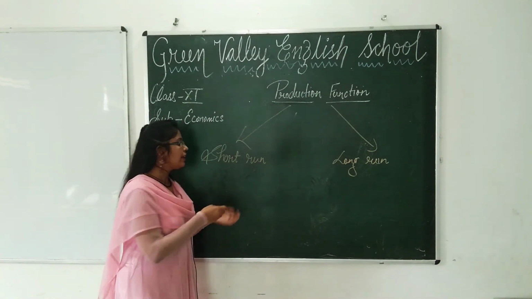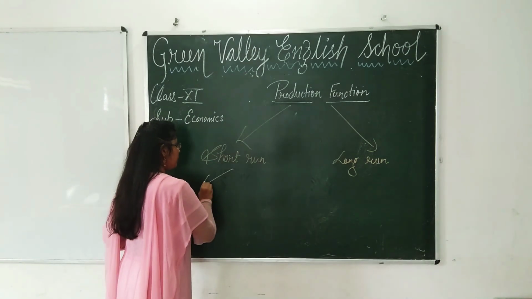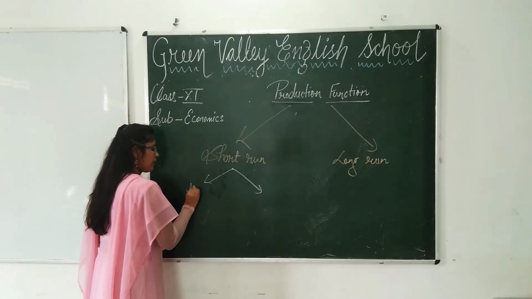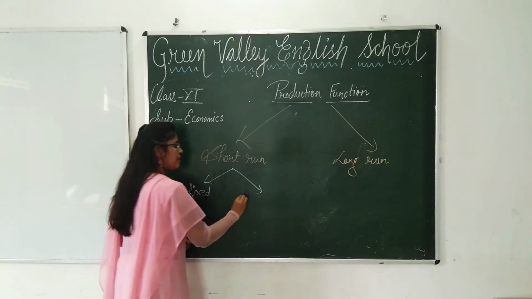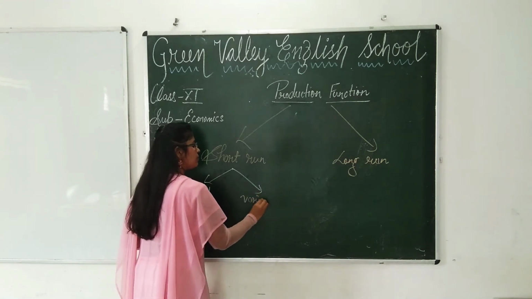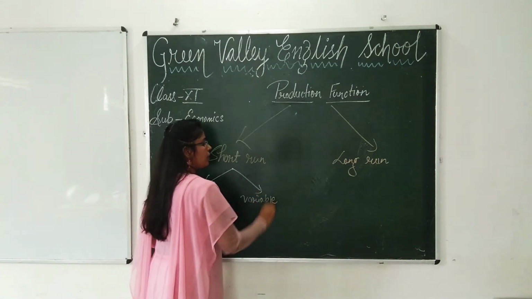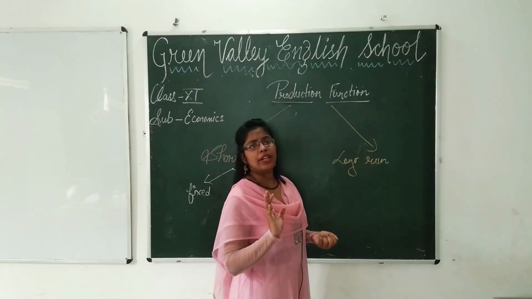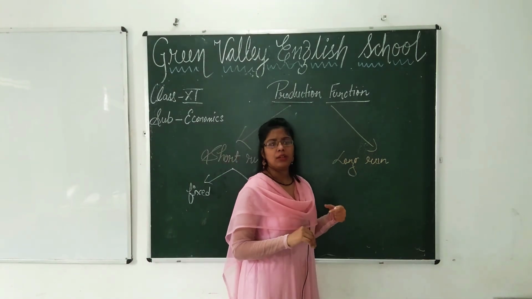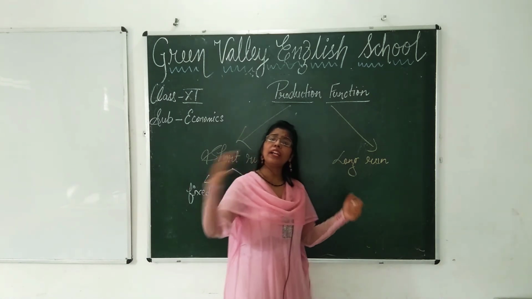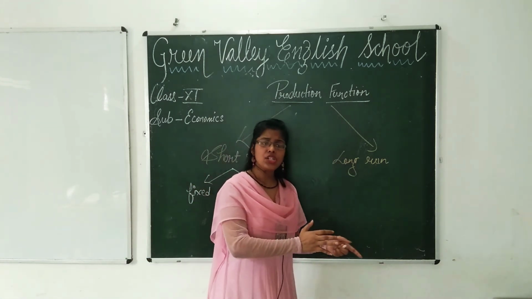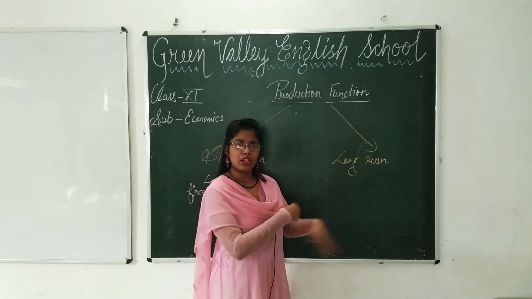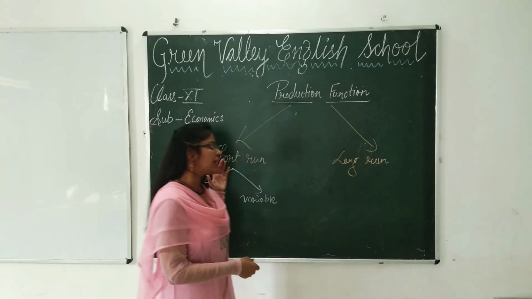So the short run comprises 2 factors: fixed and second, variable. Okay, there are 2 factors. In the long run, all factors are variable. No factor is fixed, because here we can expand land also, we can employ additional machinery also, we can change machinery also, we can enhance the technique of production, but here we can't do that.